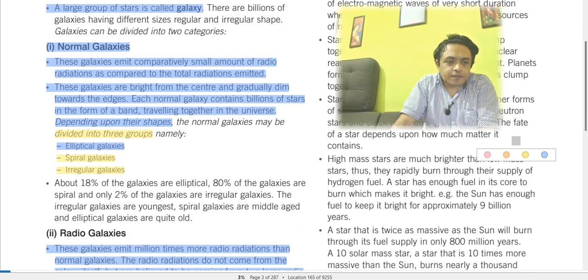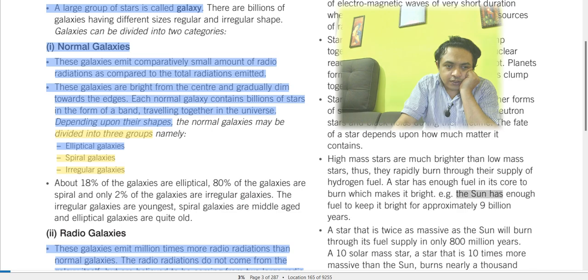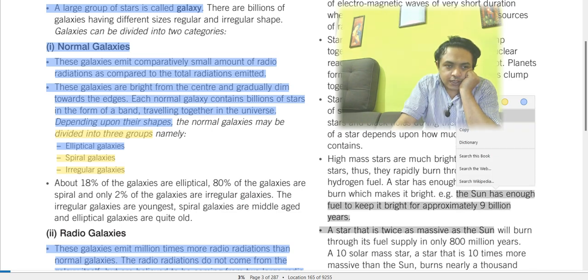High mass stars are much brighter than low mass stars, so they rapidly burn through their supply of hydrogen fuel. A star has enough fuel in its core to burn, which makes it bright. For example, the sun has enough fuel to keep it bright for approximately 9 billion years. So that is why the sun is always shining and burning.